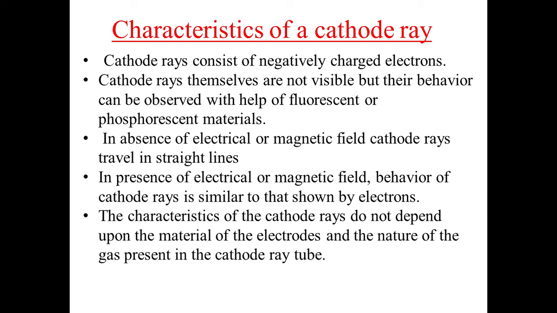Last and final characteristic of the cathode rays is that they do not depend on the material of electrodes and the nature of gas filled inside the glass tube. They are independent of the gas filled inside the container and the type of material from which these electrodes were obtained.